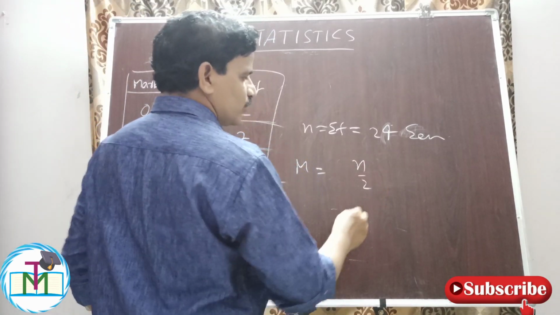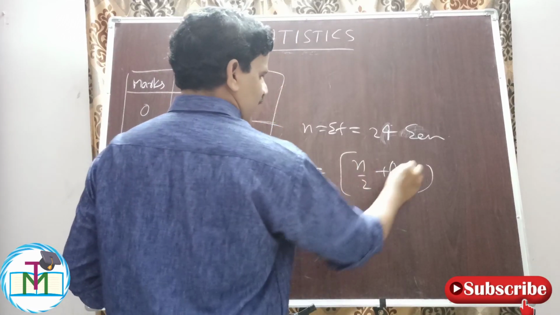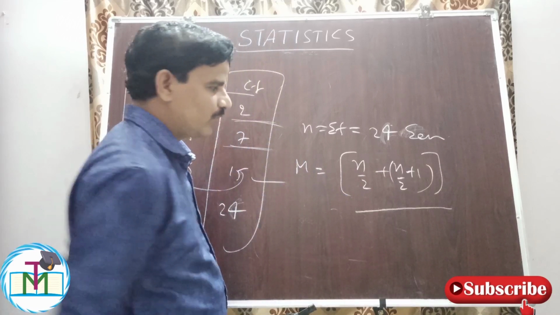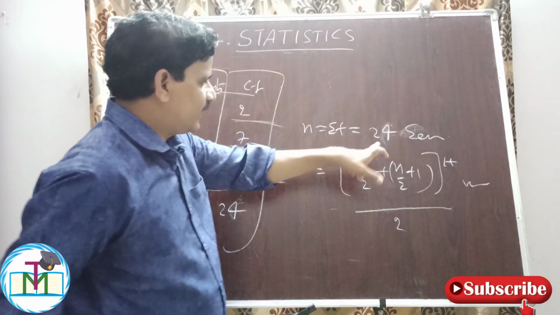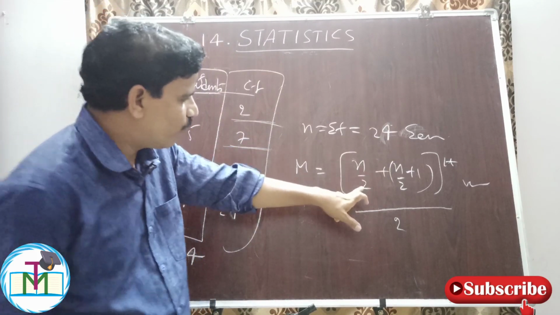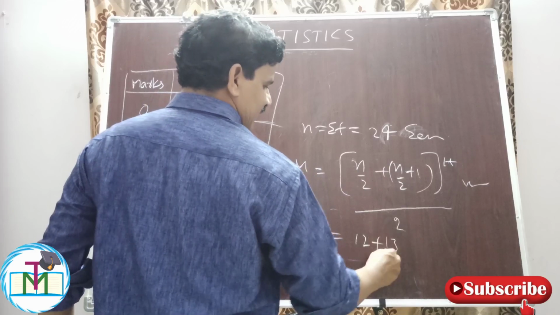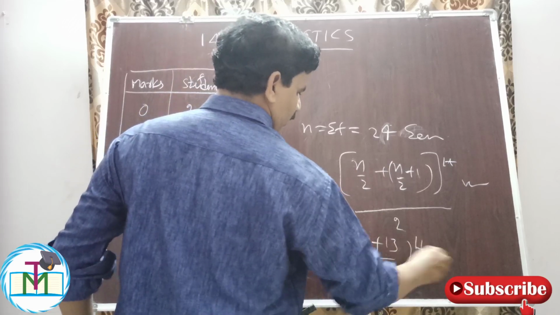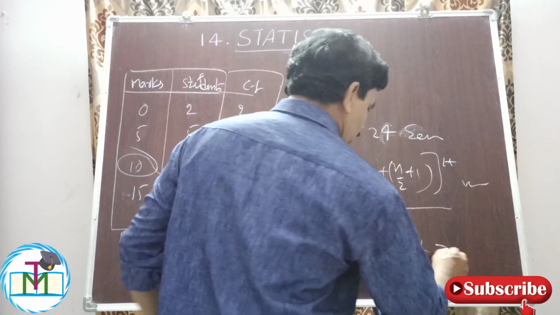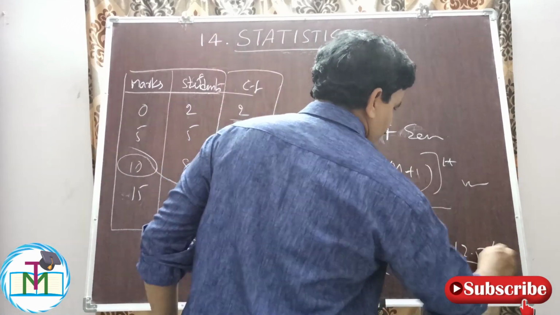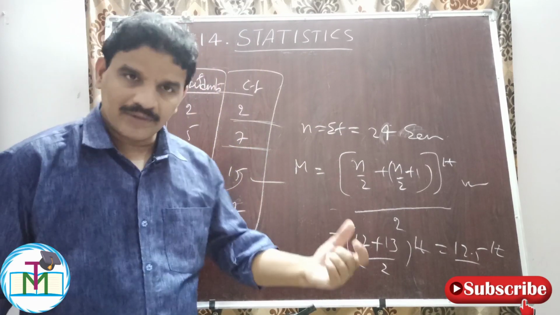The n by 2th term plus the (n by 2 plus 1)th term, divided by 2. What is n? N is equal to 24. 24 by 2 is the 12th term, 12 plus 1 is the 13th term. So the 12th term plus the 13th term divided by 2 means the 12.5th term.